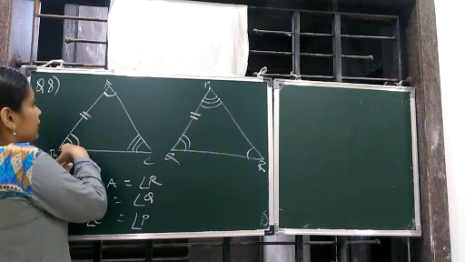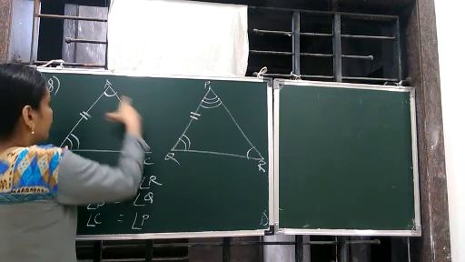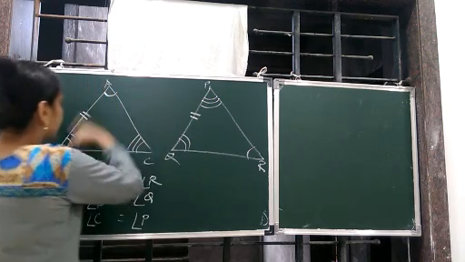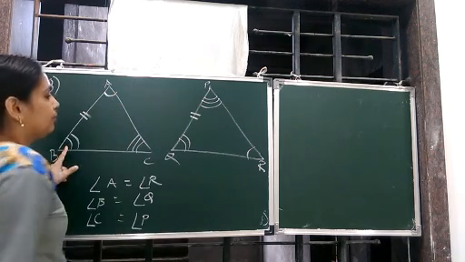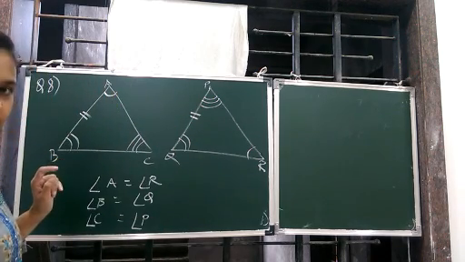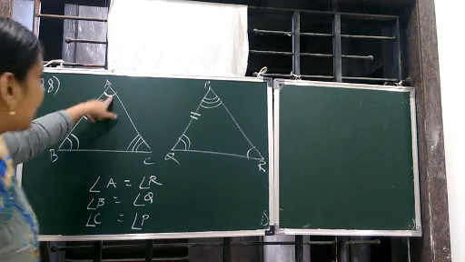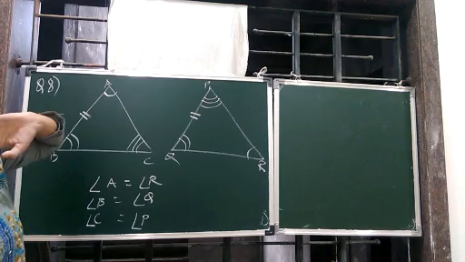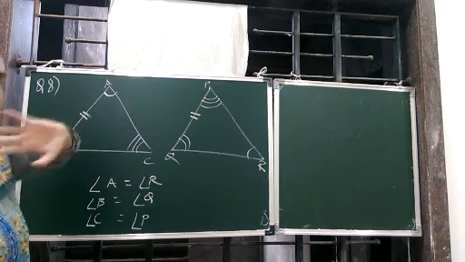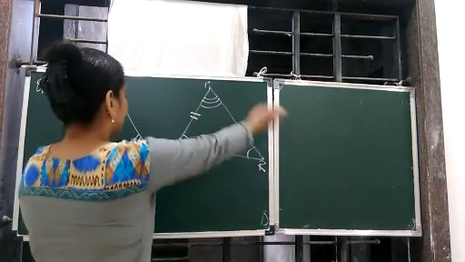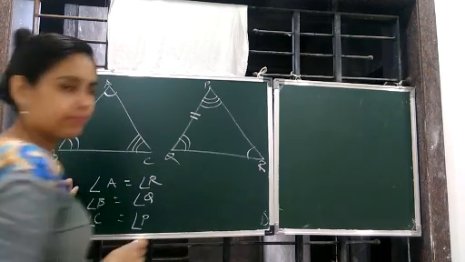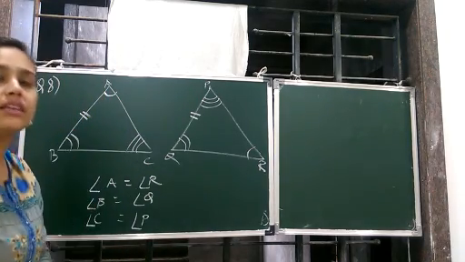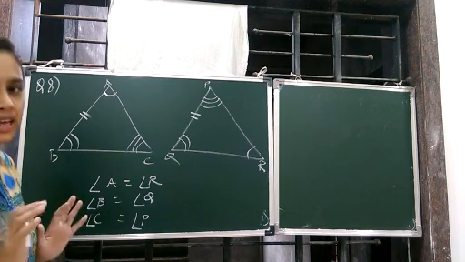Here B is equal to Q, but A is equal to R. So you cannot take this side, AB equal to PQ. Correct? Got it? Since the corresponding angles are not equal, so even if you make it like this, PQ will be equal to AB. Clear? So since these two sides are equal, still we cannot show ASA property.